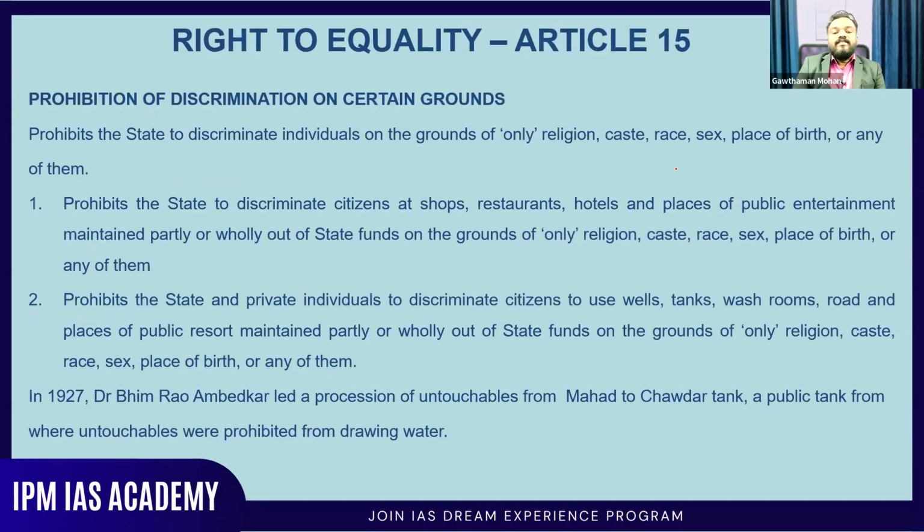Then the second one, Article 15, talks about the prohibition of discrimination on certain grounds. Prohibition of discrimination on the grounds only of, what does this 'only' mean? Only on these aspects there should not be any kind of discrimination, but there can be some kind of discrimination on other aspects. Only on religion, caste, race, sex, place of birth, or any of them, there should not be any kind of discrimination.